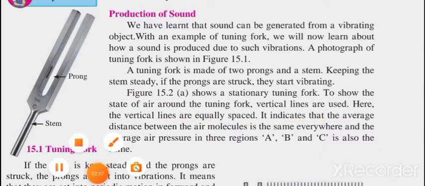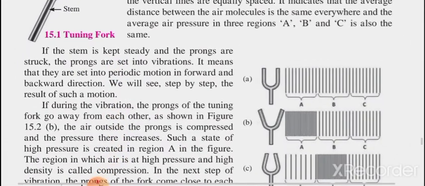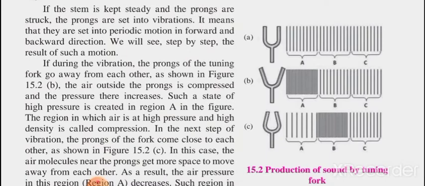If the vertical lines have the same distance between them, then we can say the distance is average, and air molecules are separated equally everywhere. With these lines we can understand in detail the production of sound by a tuning fork.